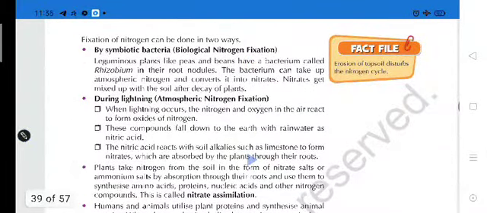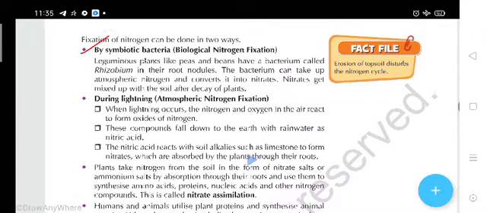Fixation of nitrogen can be done in two ways, students. So the first way is what? By symbiotic bacteria, biological nitrogen fixation. Symbiotic means two organisms living together and helping each other. This is called a symbiotic relationship, and there are some symbiotic bacteria.